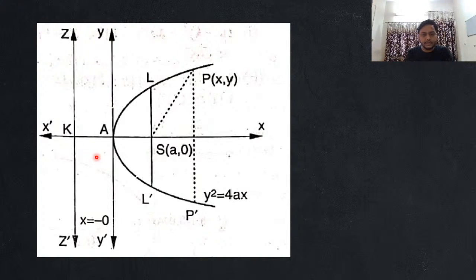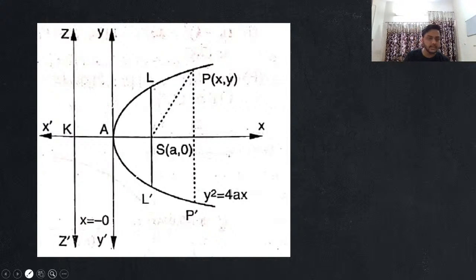If you focus over here, guys, this is my parabola. For this particular parabola that you can see on the screen right now, please understand one thing: this S that you can see over here is actually my focus. Then I can have any point P or L or Q or N on this parabola, and what I will say is that SP or SL will be equal to NP or NL, where N will be the point on the directrix over here, Z dash.